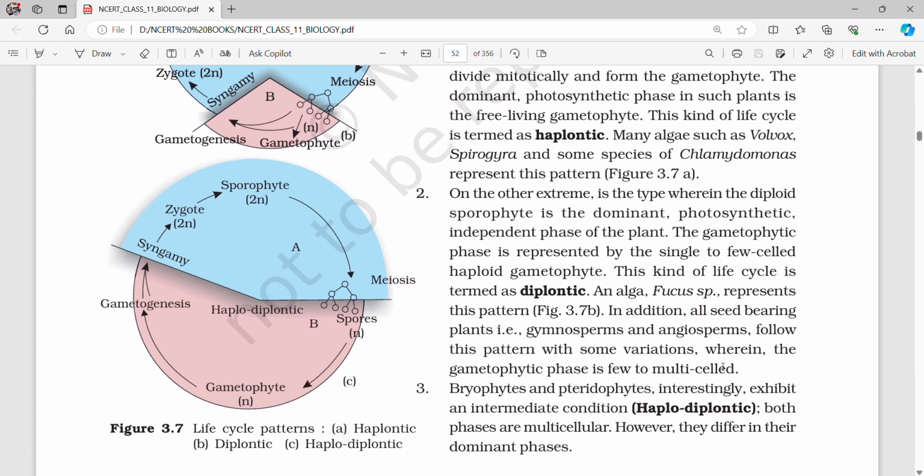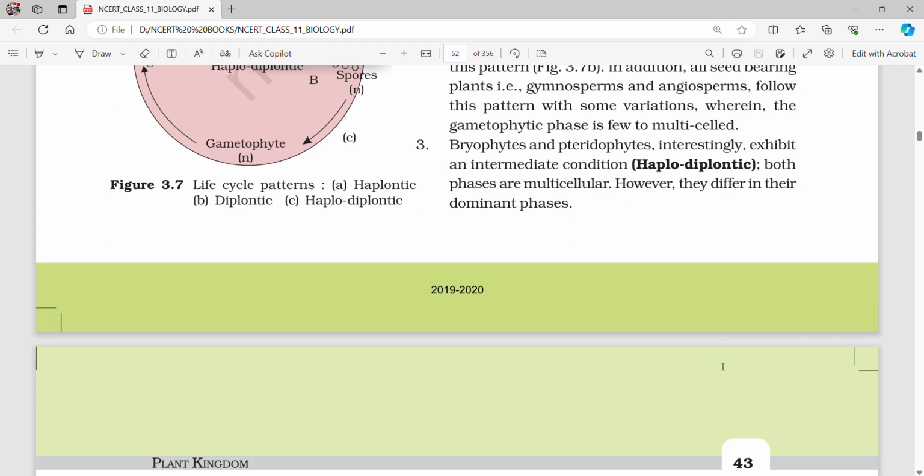2. On the other extreme is the type wherein the diploid sporophyte is the dominant, photosynthetic independent phase of the plant. The gametophytic phase is represented by a single to few-celled haploid gametophyte. This kind of life cycle is termed diplontic. The alga Fucus species represents this pattern. In addition, all seed-bearing plants, that is gymnosperms and angiosperms, follow this pattern with some variations wherein the gametophytic phase is few to multi-celled. 3. Bryophytes and pteridophytes interestingly exhibit an intermediate condition, haplodiplontic.